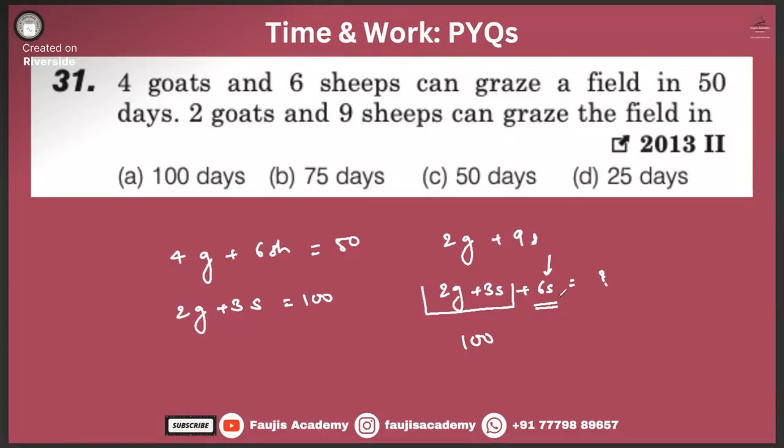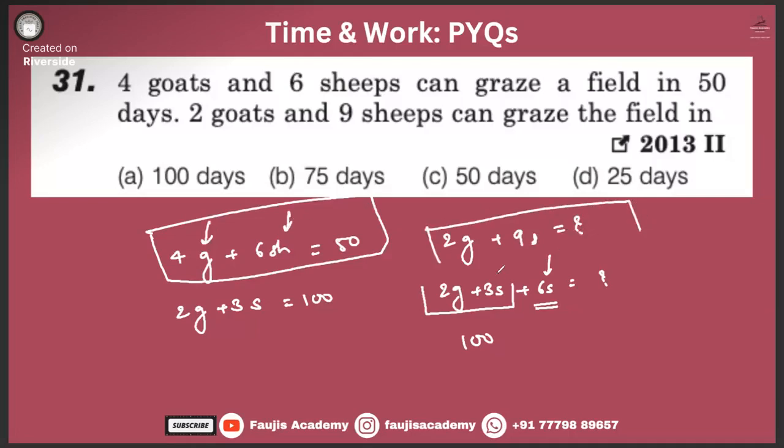The problem over here is that if it is an equation in 2 variables, goat and sheep, we were also supposed to have a complete equation of goat and sheep. Right? We do not. Okay. We are left with 6 sheep still over here.